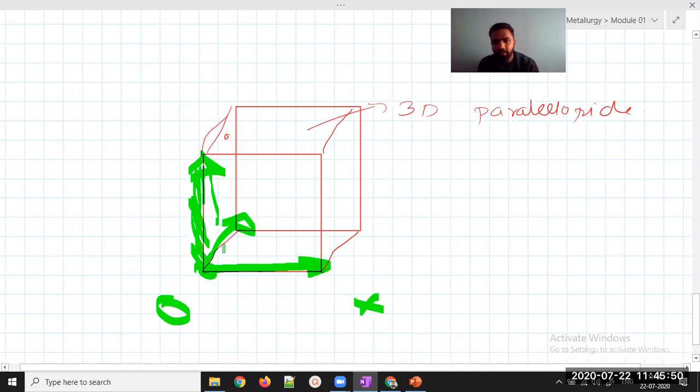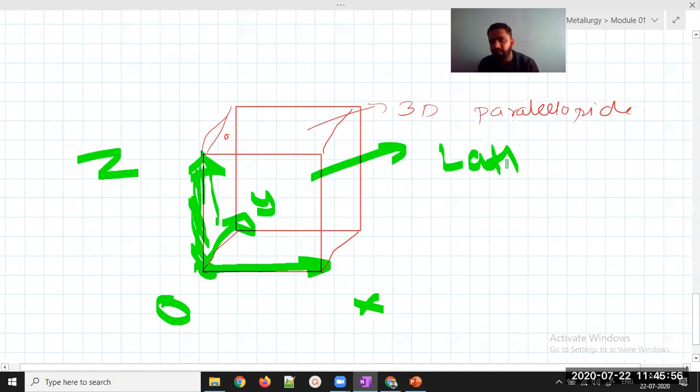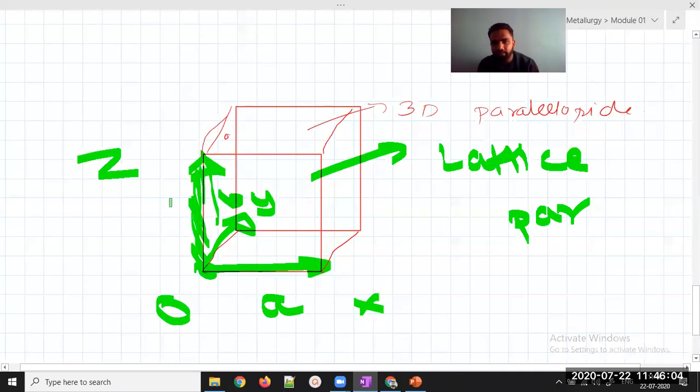This will be my x-axis, this will be my y-axis, and suppose this is my z-axis. So this kind of system is called lattice parameter. The value along one axis will be A, along another will be B, and this value will be C.